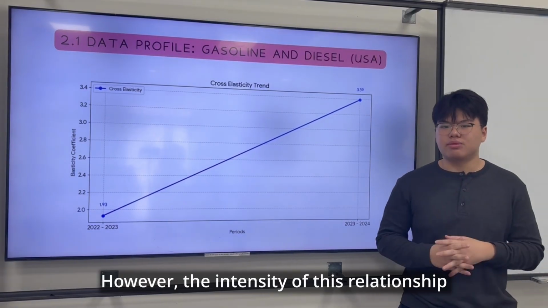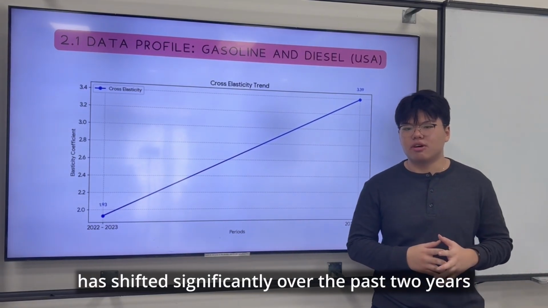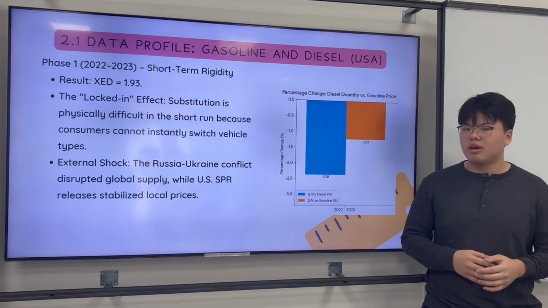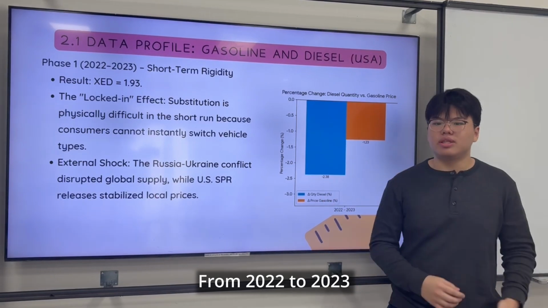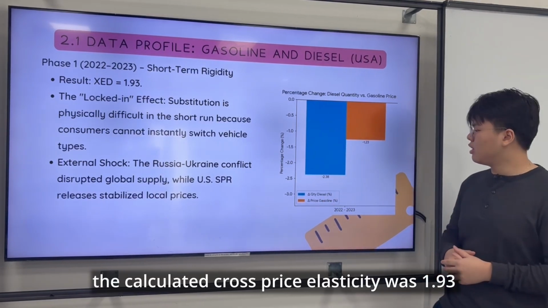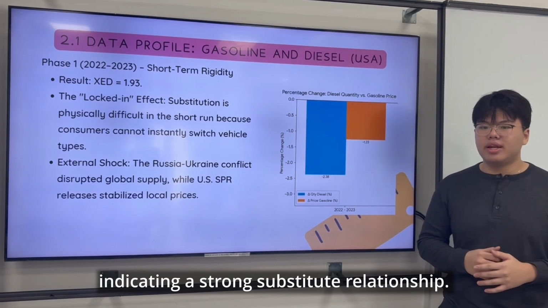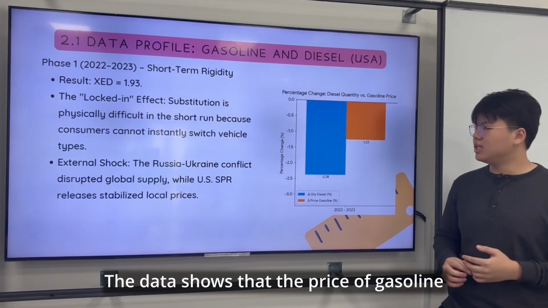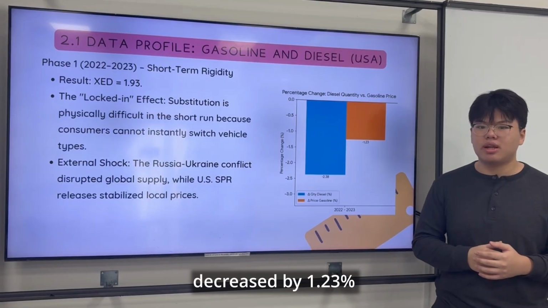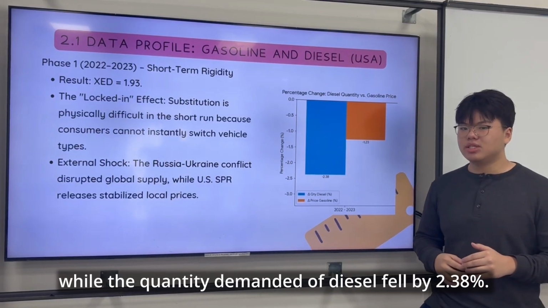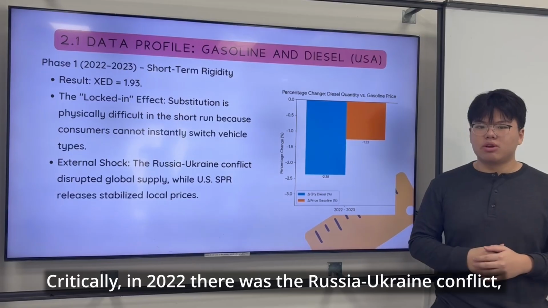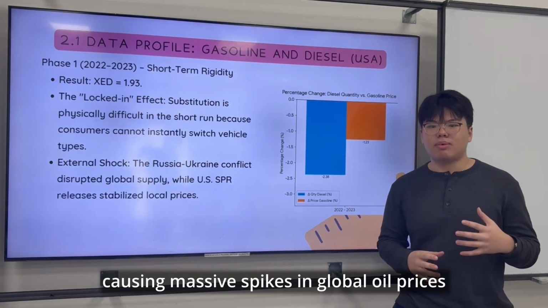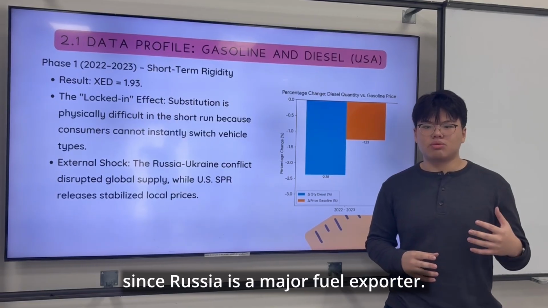However, the intensity of this relationship has shifted significantly over the past 2 years due to economic and geopolitical forces. From 2022 to 2023, the calculated cross-price elasticity was 1.93, indicating a strong substitute relationship. The data shows that the price of gasoline decreased by 1.23%, while the quantity demanded of diesel fell by 2.38%. Critically, in 2022, there was the Russia-Ukraine conflict, causing massive spikes in global oil prices since Russia is a major